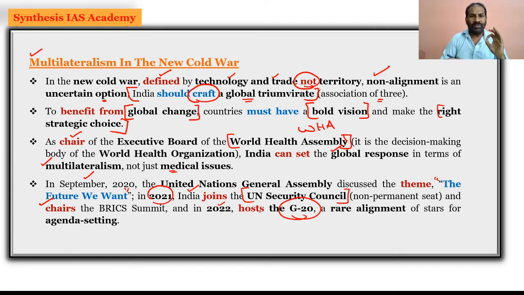A developing country like India can definitely take the benefit of the global change, because India is now chairing the World Health Assembly, and it will also join the United Nations Security Council next year, that is 2021, and it will also chair the BRICS summit and host the G20 in 2022. So all these rare alignments are definitely agenda setting for the global change.